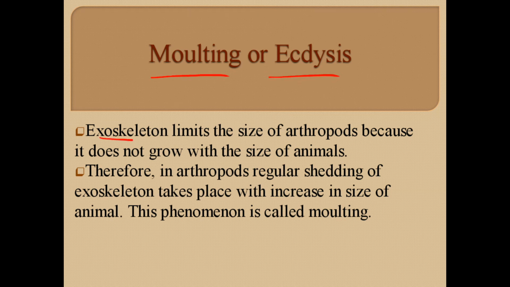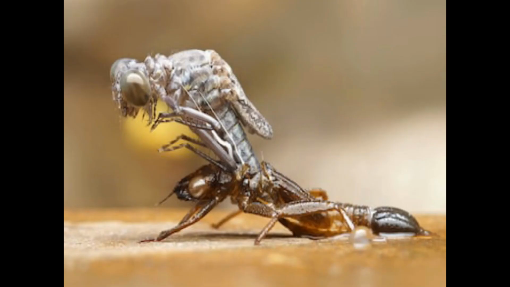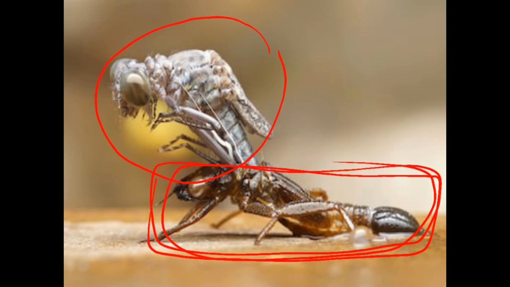So exoskeleton limits the size of the arthropods because it is non-living. Therefore, the regular shedding of the exoskeleton takes place with increase in the size of the animal, and this phenomenon is called molting. This figure is showing the phenomenon of molting, in which the arthropod is shedding its exoskeleton, which is present here. This is the exoskeleton, and this is the phenomenon of molting.